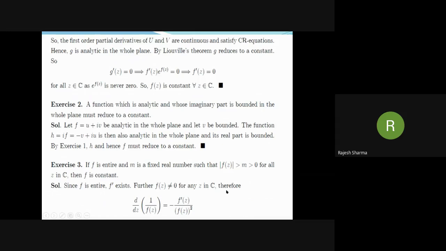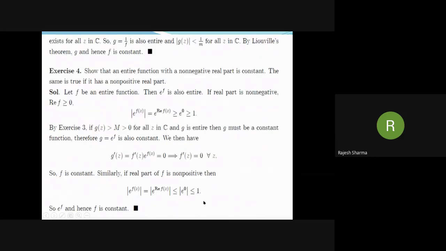So the reciprocal of f(z), that is 1 over f(z), exists for all z, and also note that mod of 1 over f is then less than 1 over m, that is, this is bounded. So by Liouville's theorem g, and hence then f, must reduce to a constant.